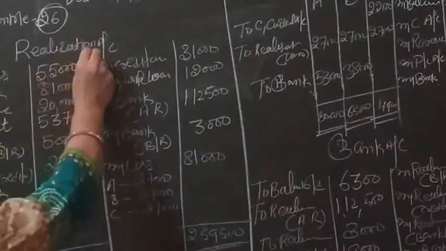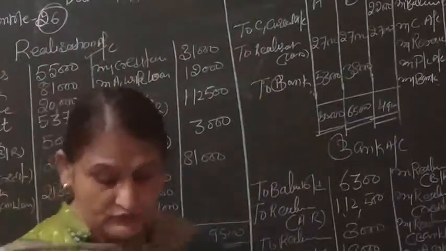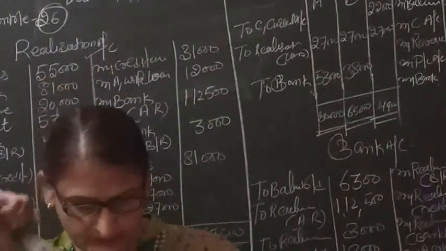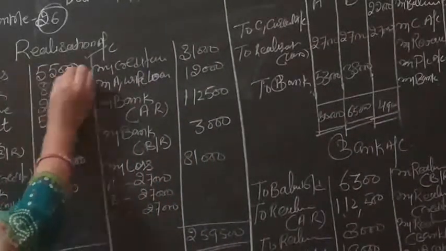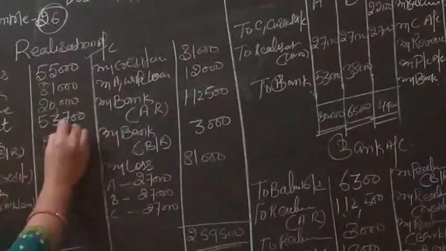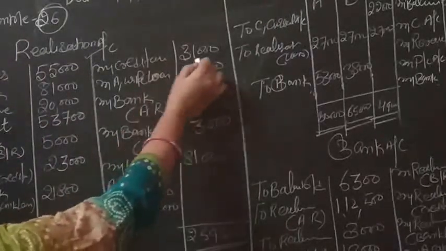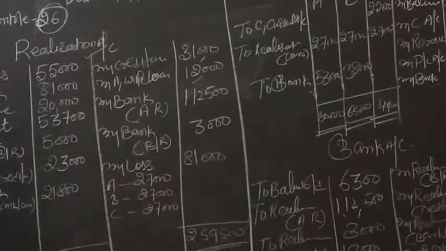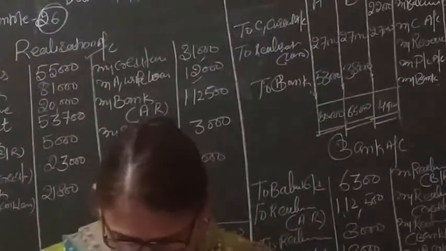Here, in the question of dissolution, we have to maintain the realization account, partner capital account and bank account, and there are three partners A, B, C sharing profit equally. Right? So the first step of realization account is to transfer the book value of assets: debtors 55,000, stock 81,000, furniture 20,000, plant 53,700. And on the liability side we transfer creditors 31,000 and A's wife loan 12,000. So there are only two liabilities, creditors and A's wife loan.